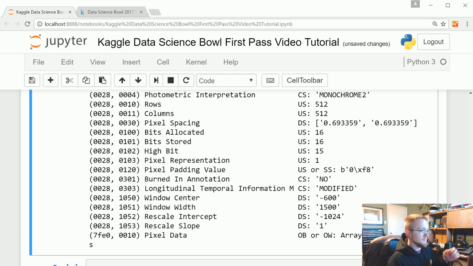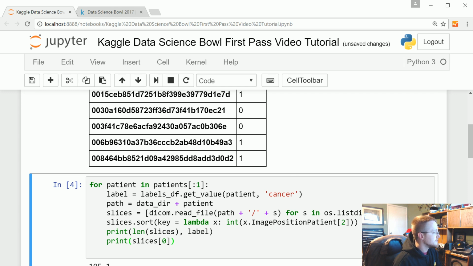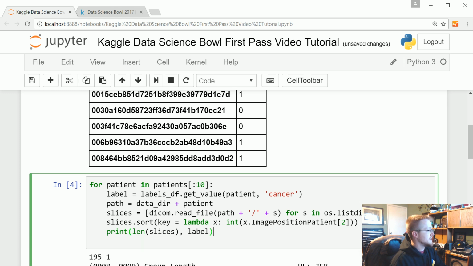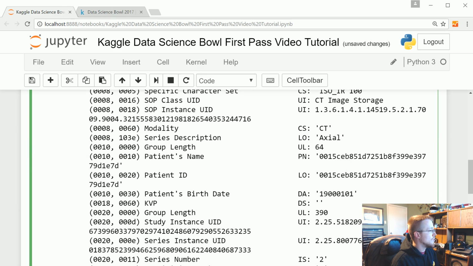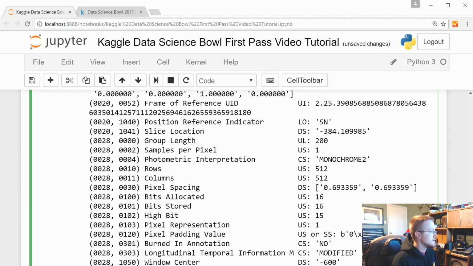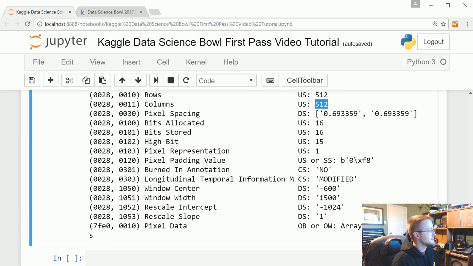Now, what if we just modify this slightly? We're going to say for patient in patients[:10], and then, let me think here, we don't need to print the DICOM file. Let's just print slices and the label, and then also one of these, let's scroll down here. Where are you? Right. One thing to take note of is rows and columns: 512, 512. That's most likely telling us that this data is a 512 by 512 image.